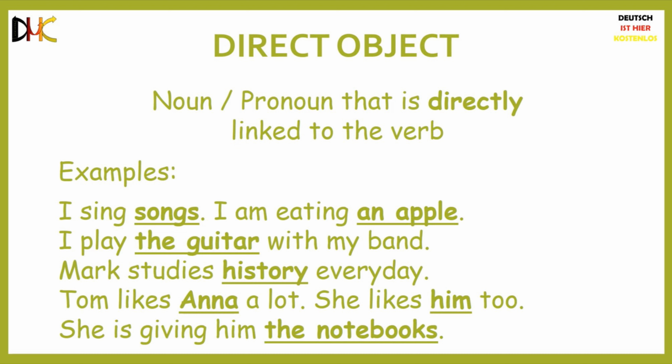Let us consider Anna and Tom as the girl and the boy in this case. So if Anna gives the notebooks to Tom, then the notebooks is the direct object since the verb to give is directly linked to the notebooks and is indirectly linked to Tom, who will then be receiving the book.